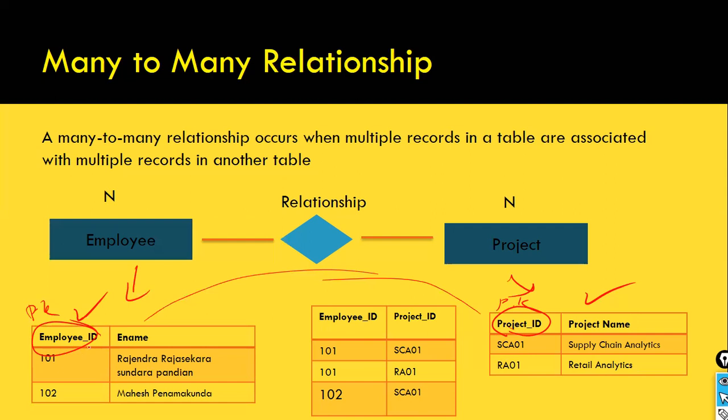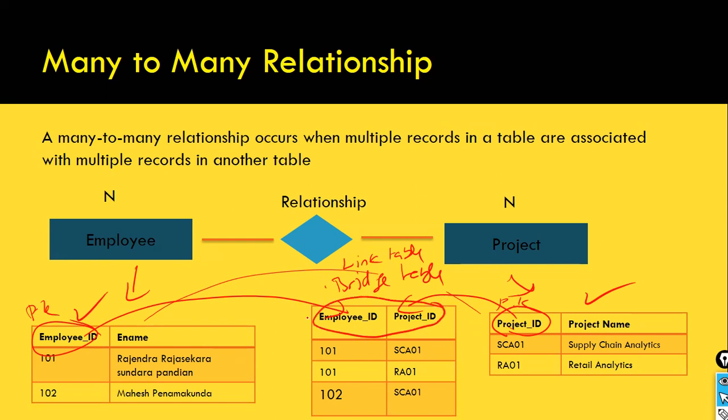This is a many-to-many relationship. How do you implement it? You need to have a bridge table here. It is also called a link table or bridge table. In the bridge table, you store the key columns of both tables: employee ID and project ID. So these 2 columns form the composite key.